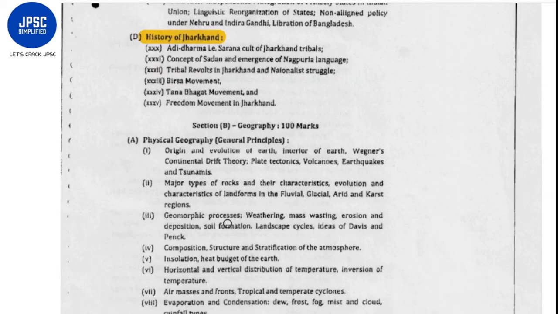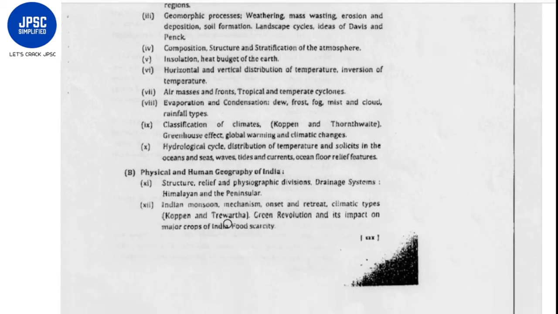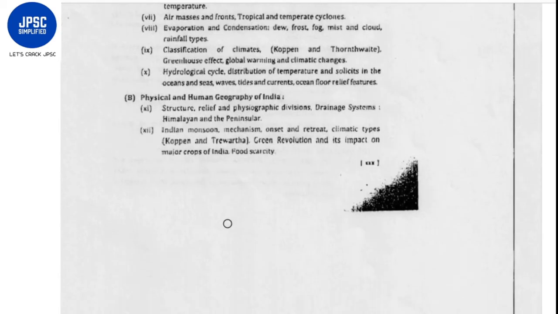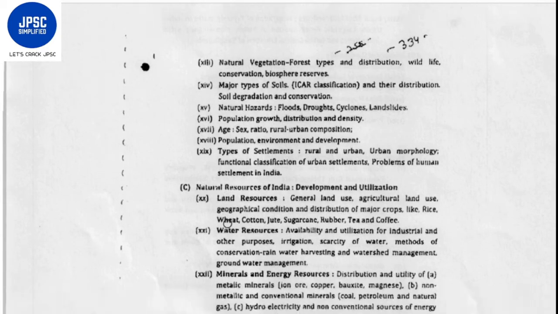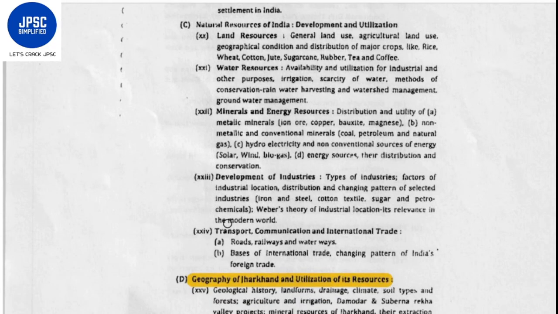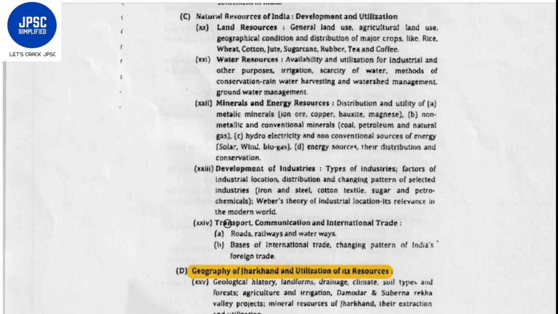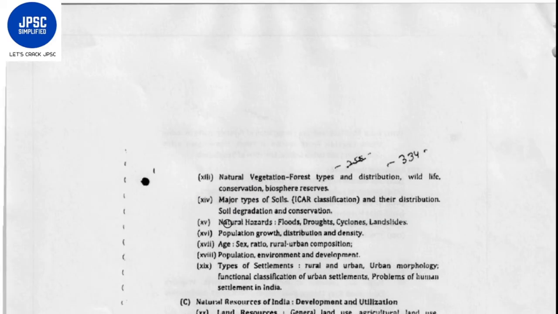The geography section has four sections. One, physical geography. Second, physical and human geography of India. Third, natural resources of India, development and utilization. Fourth, sorry, geography of Jharkhand.